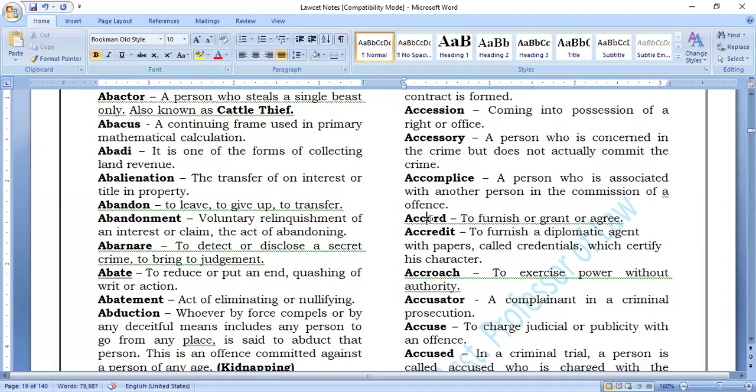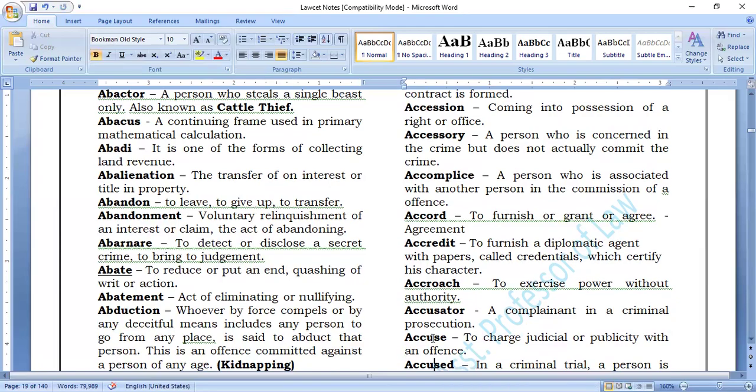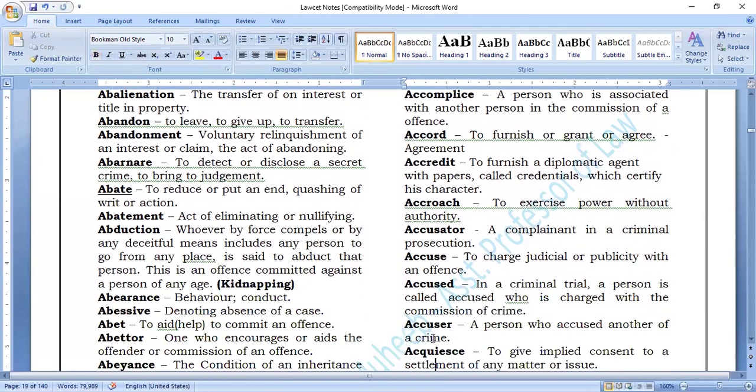Next. What is next? Accord. What is an accord? It is an agreement, nothing but agreement. Accord means agreement only. Same. Next you have accuse. What is accuse? To charge judicially or publicly with an offense.